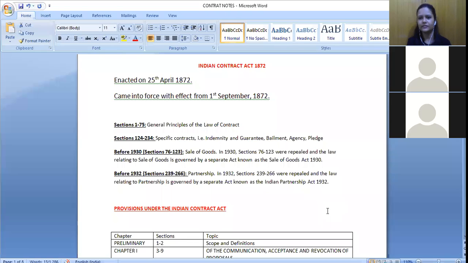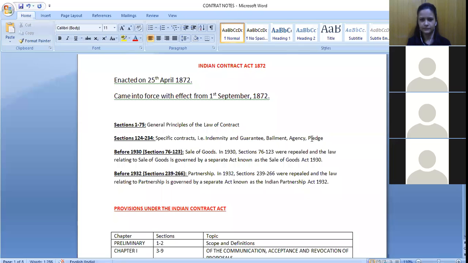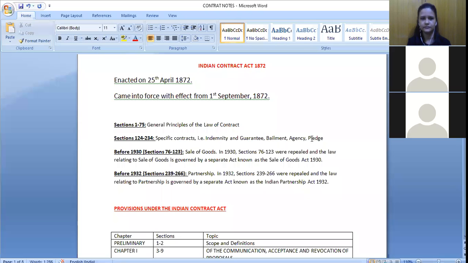Am I audible? Can you say any difference between the date when it was enacted and came into force? I guess enactment is more at a draft mode where a legislation has been drafted and it undergoes a series of approvals at Lok Sabha and Rajya Sabha, and then after the approvals from both the houses of the parliament, it comes into force on that particular date. So that is why for one legislation we might have two different dates.